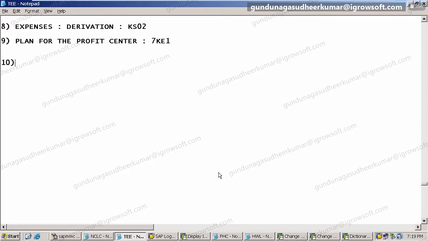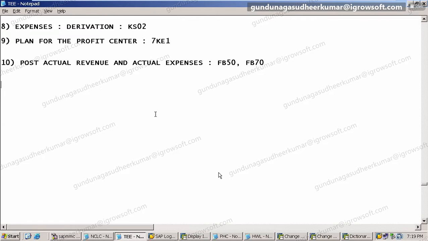So now post actual revenue and actual expenses. Correct. So where will I do that? FB50 or FB70, wherever I am getting the revenue and expenditure.